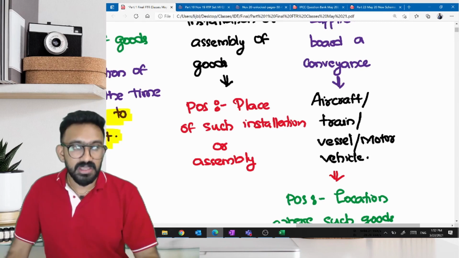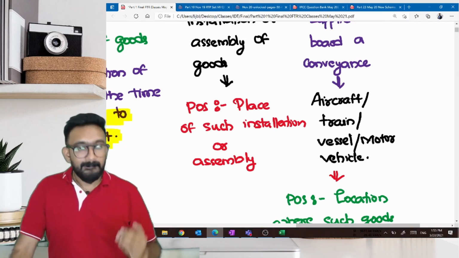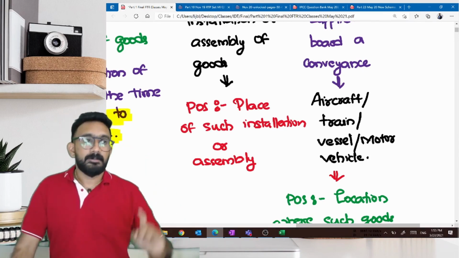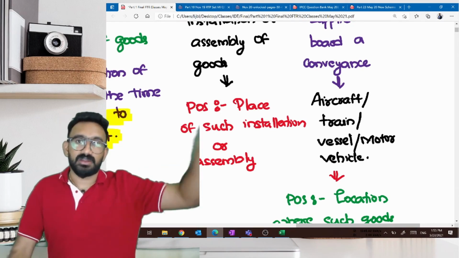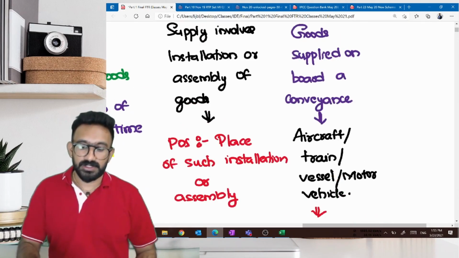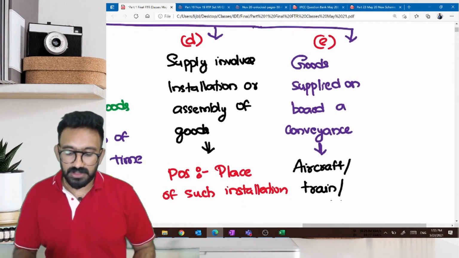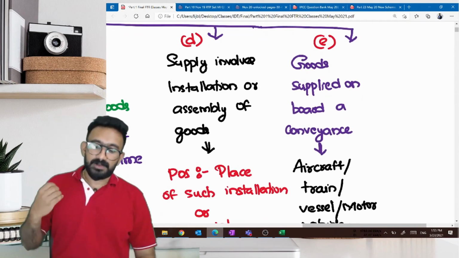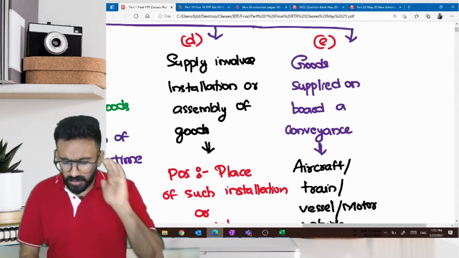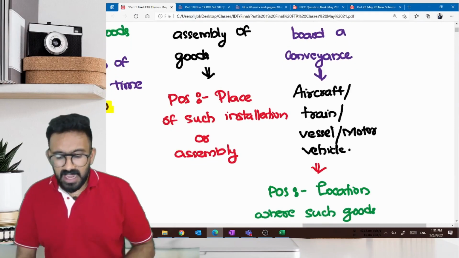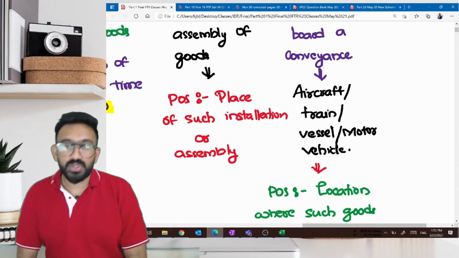So in our example, if the supplier is in Chennai, the recipient is also in Chennai, but the installation happens in a Gujarat factory, what is the place of supply? Gujarat will be the place of supply. Perfect. Now the last one. Goods supplied on board a conveyance. What do you mean by conveyance? Aircraft, train, vessel, motor vehicle, etc.